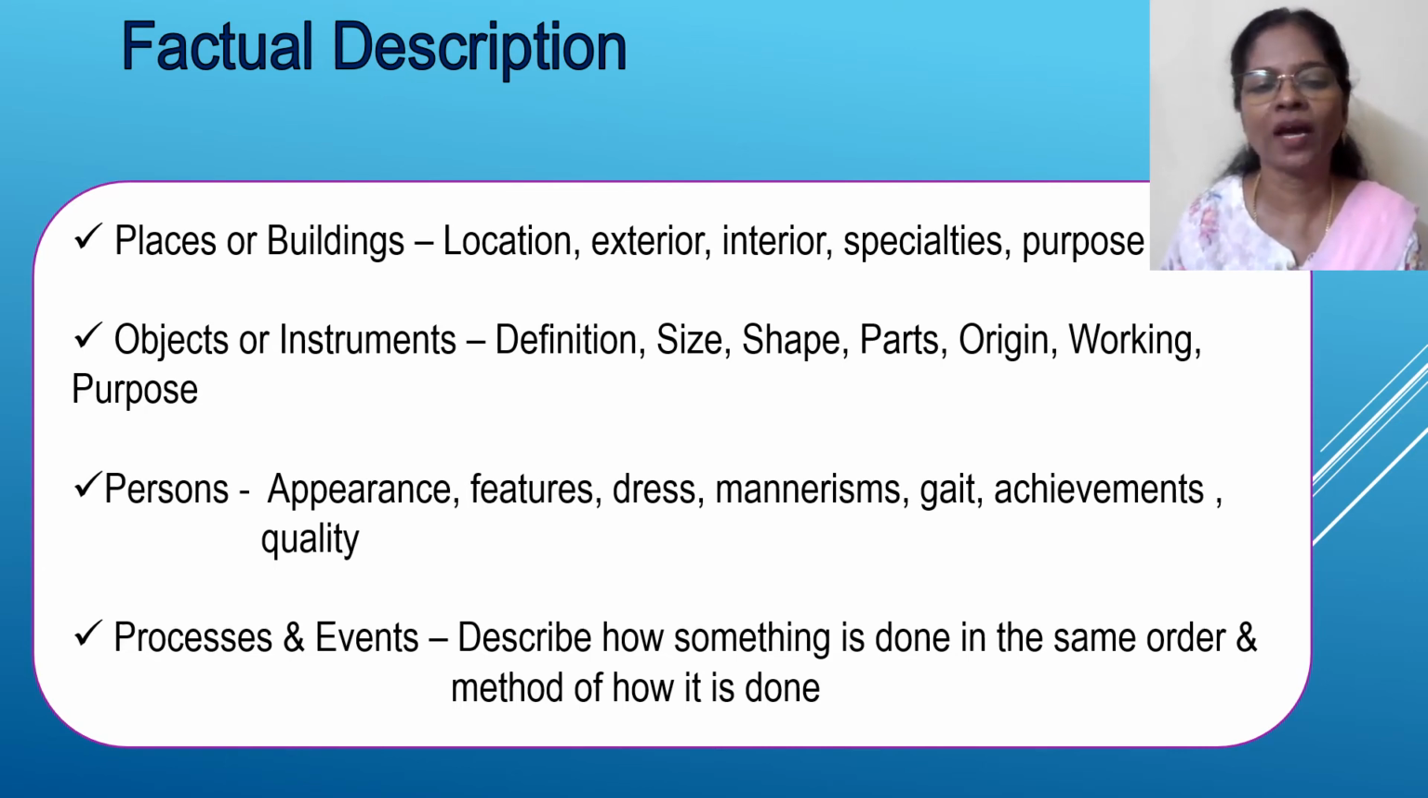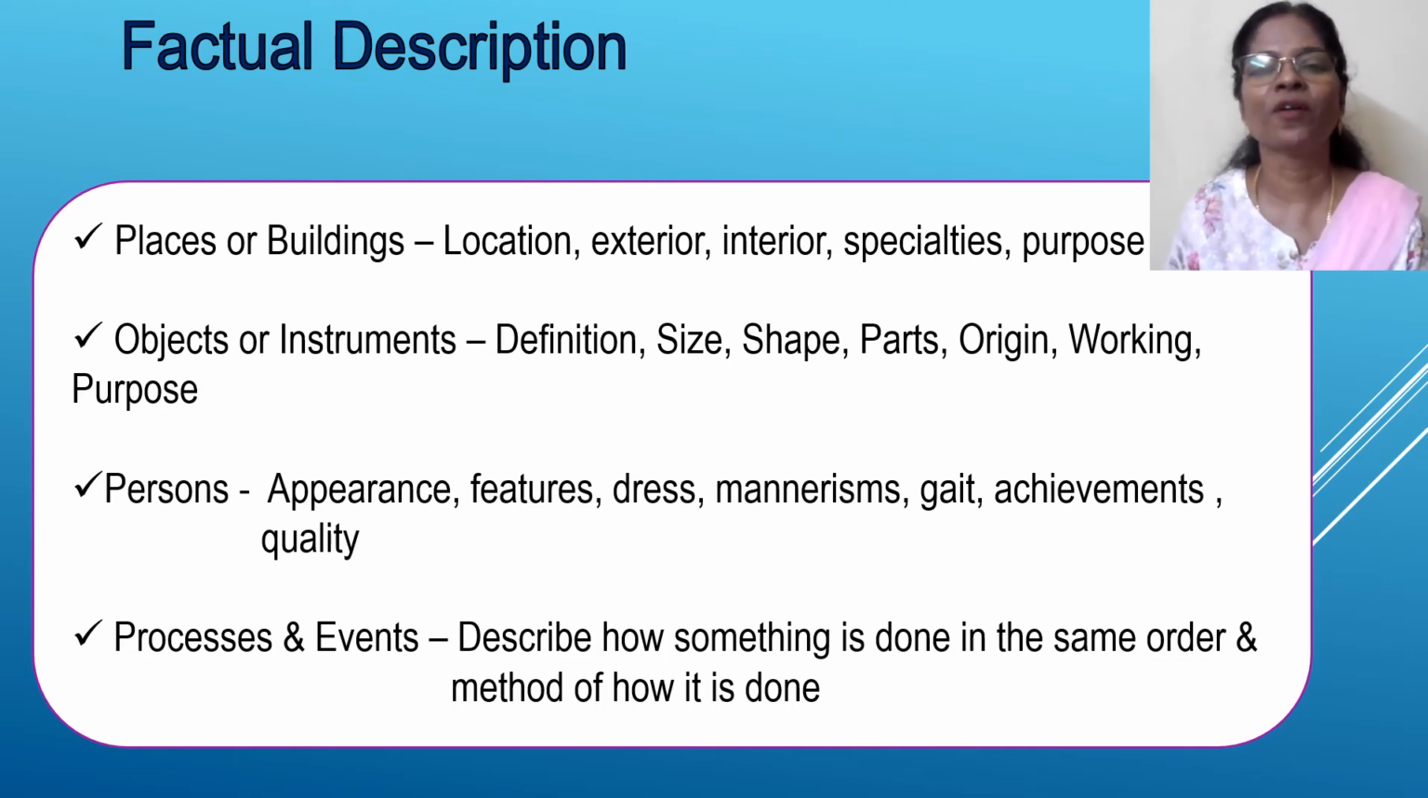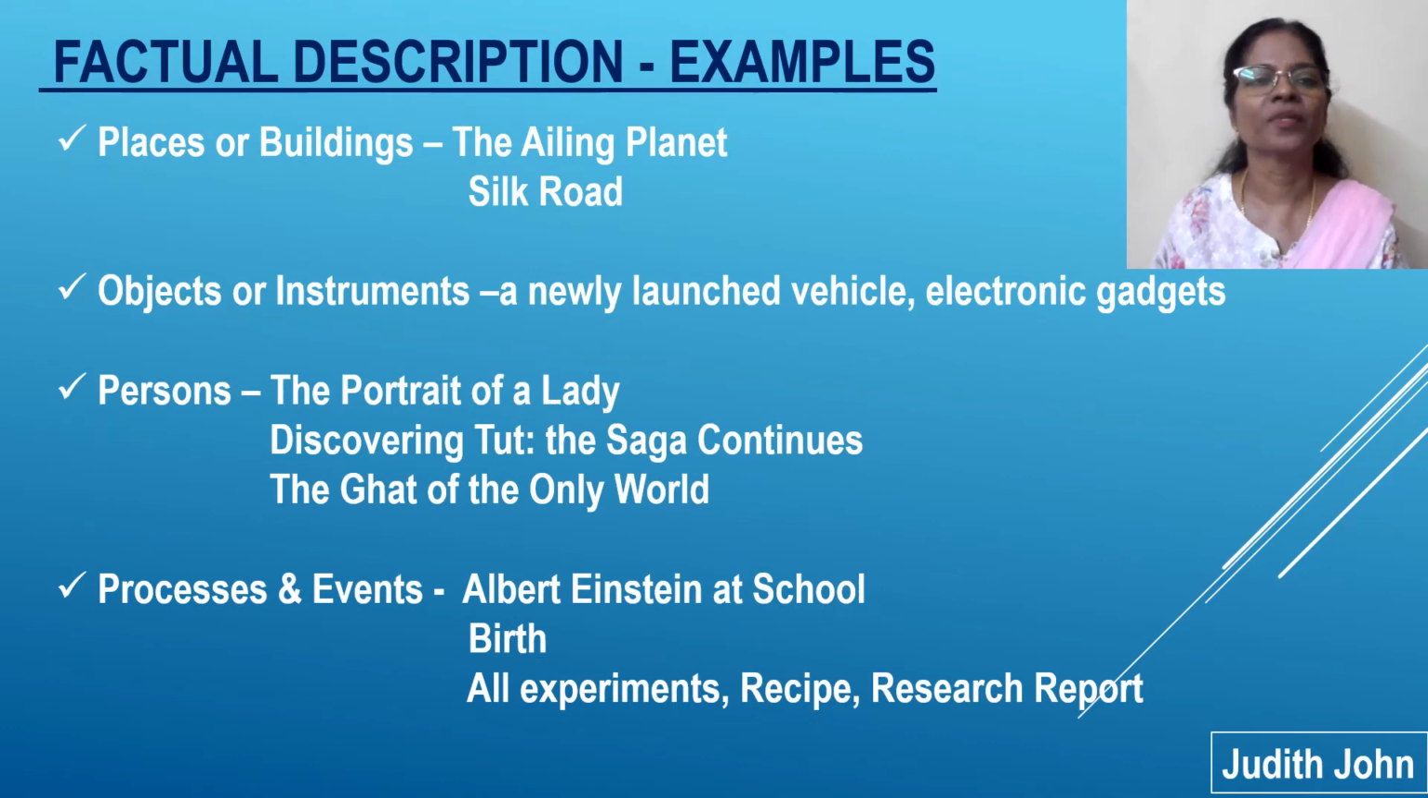And then you have the process or events. Describe how something is done, in the same order and method of how it is done. When we say processes and events, it is like the practicals that you keep doing in the lab. That comes under a process. All the cooking recipes, you cannot change the order or the method of how it is done, you have to add it in proper order. So these are examples here of factual description.